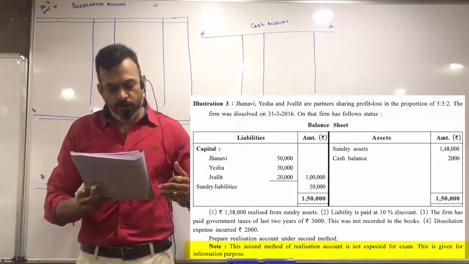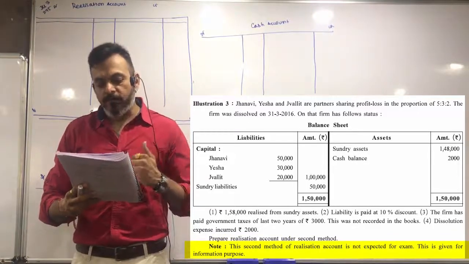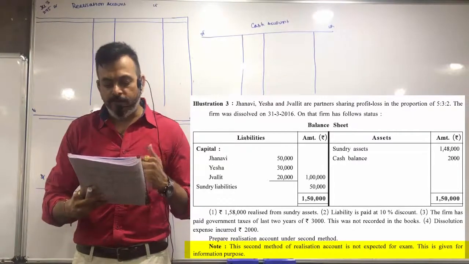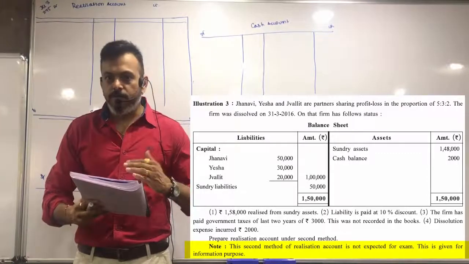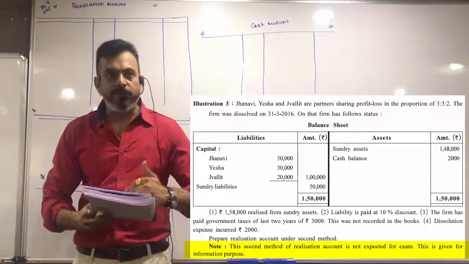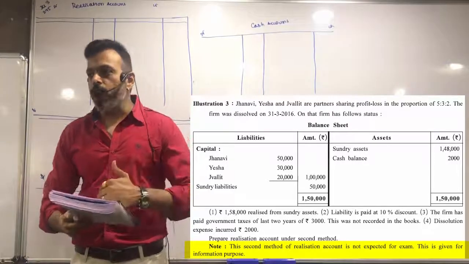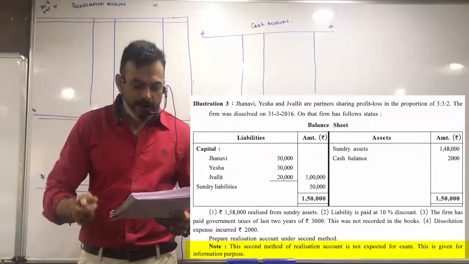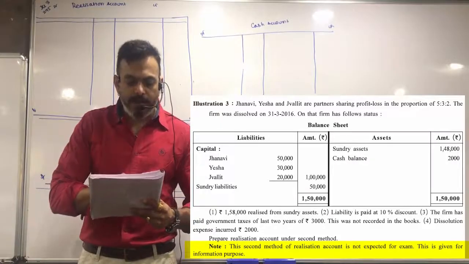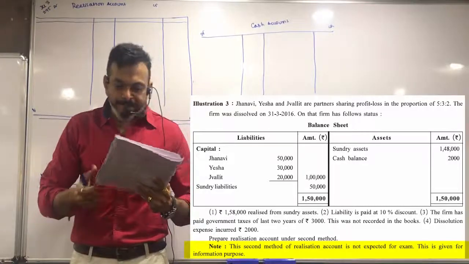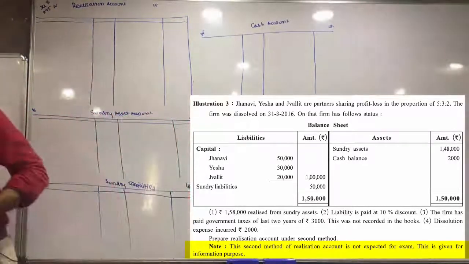Now, there is a note. This second method of realization account is not expected for exam. This is given for information. ऐसा expected तो वैसे भी full-fledged नहीं है. Okay, but if you do this, you will be in a better position to write the theory. That's why we are doing it now. Take कर लो sundry liabilities, sundry asset. Let's start. Capital.